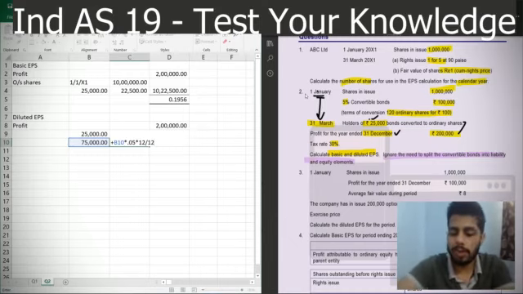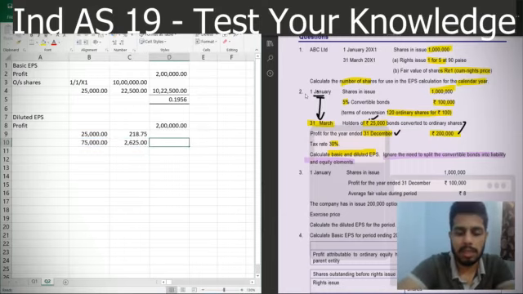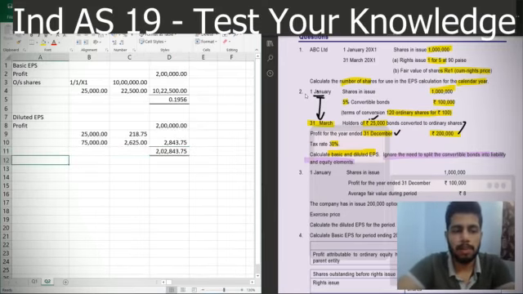So into 12 by 12, and this will again be multiplied by 0.7 for considering the tax effects. So this gives us our profit at 202,843.75. This is the adjusted profit for the purpose of diluted EPS.